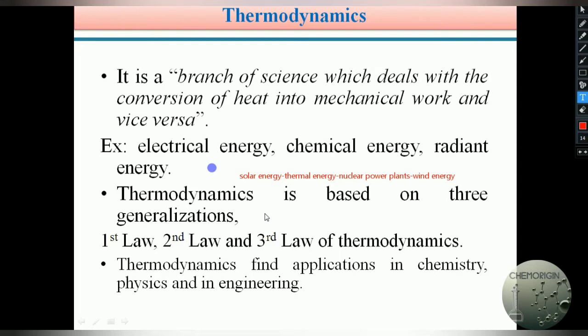And one more thing: why this thermodynamics concept is very interesting and very useful is that its applications are in chemistry, in physics and in engineering also. Based on these thermodynamic principles, we have applications in chemistry, physics, as well as engineering. How it is applicable in physics as well as in engineering, you can learn in your upcoming classes.